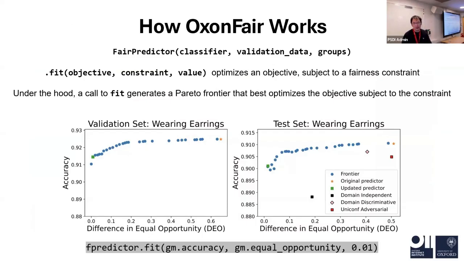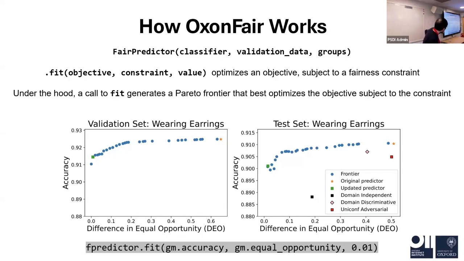Here's how the OxonFair works. We hope we can make this tool in 2 lines of code. In the first line, you just throw your classifier, your validation data, and your group information into the predictor. So this is the validation set. And then you apply the model on the testing set or the application scenario.